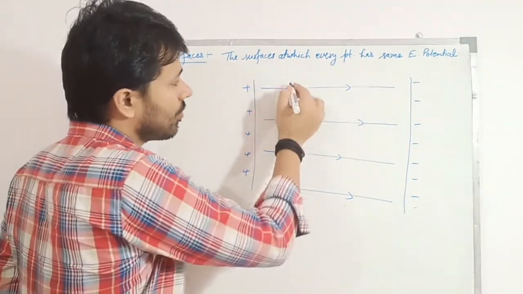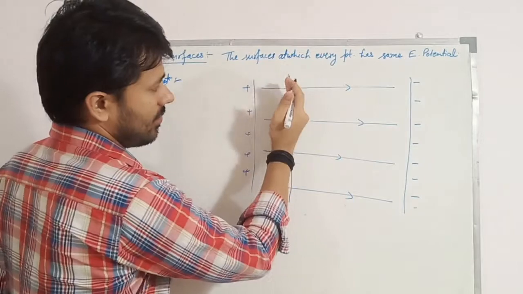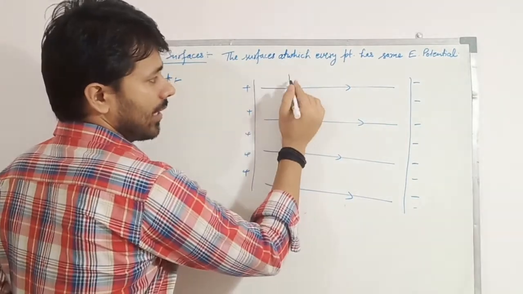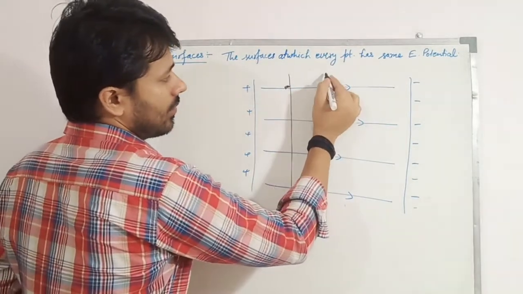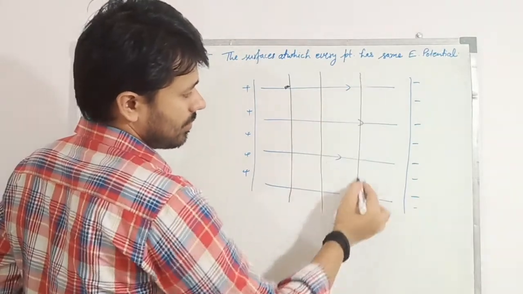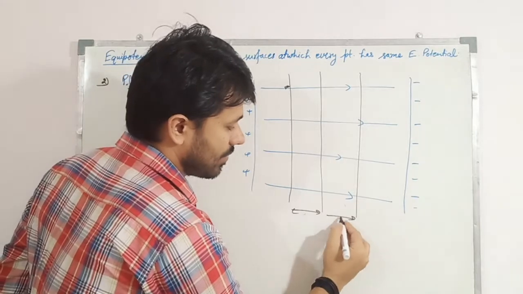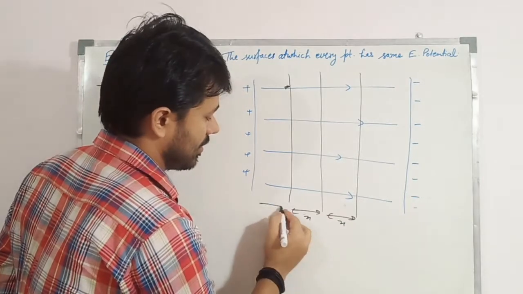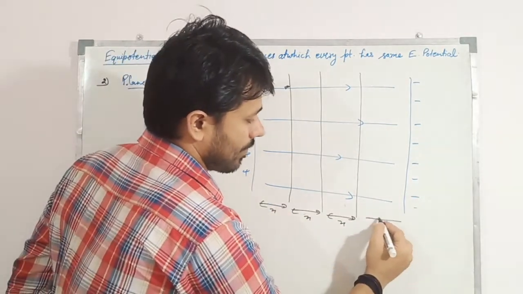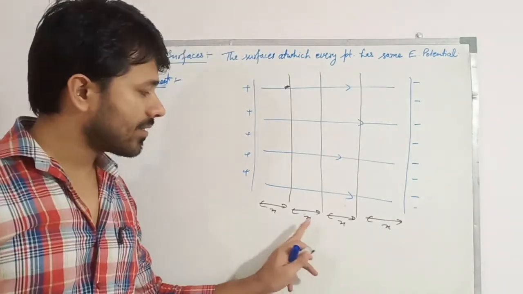So which plane will it be? This plane is perpendicular to the electric field. Again this plane, and so on. These planes are at the same distance from each other. That's the x-axis. Why at the same distance?